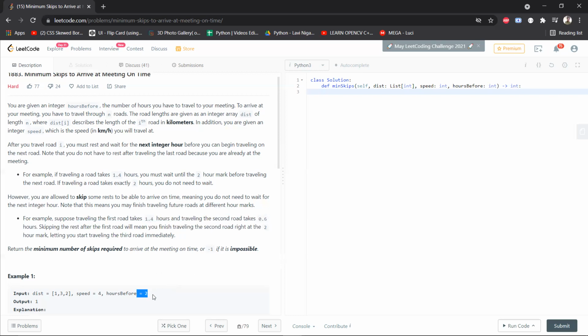Suppose you had more hours in your hand, let's say 10 hours. Definitely, just go ahead and take some rest, right? So there's a trade-off, right? But our job is to return the minimum number of skips required.